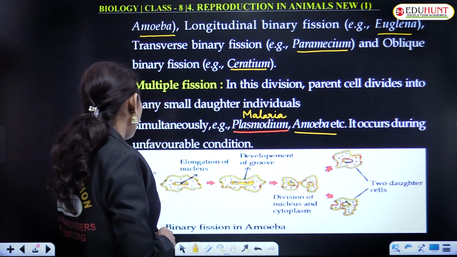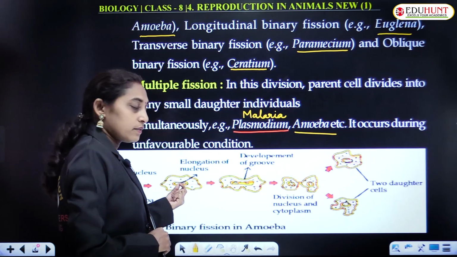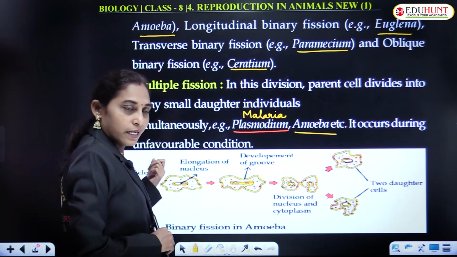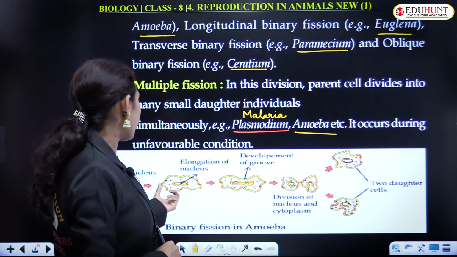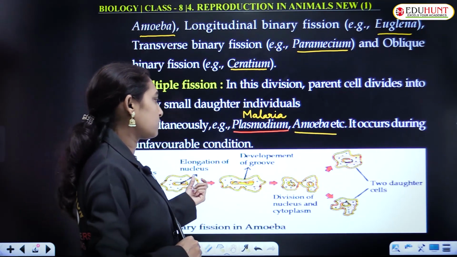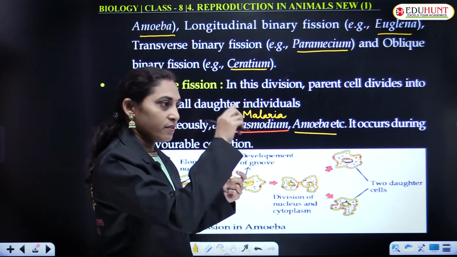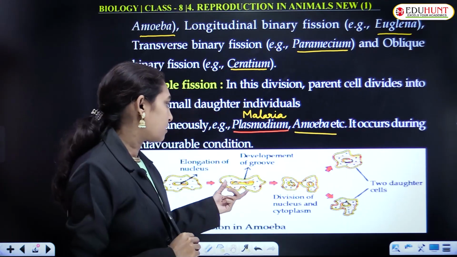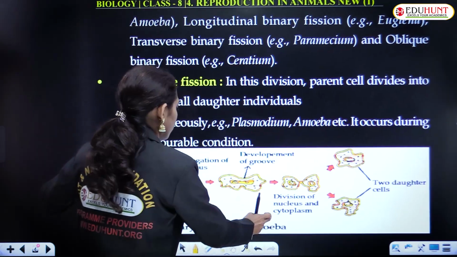Okay, this is a parent amoeba. The nucleus is enlarging now. Even the cell also gets enlarged, and development of a single depression groove can be seen here.